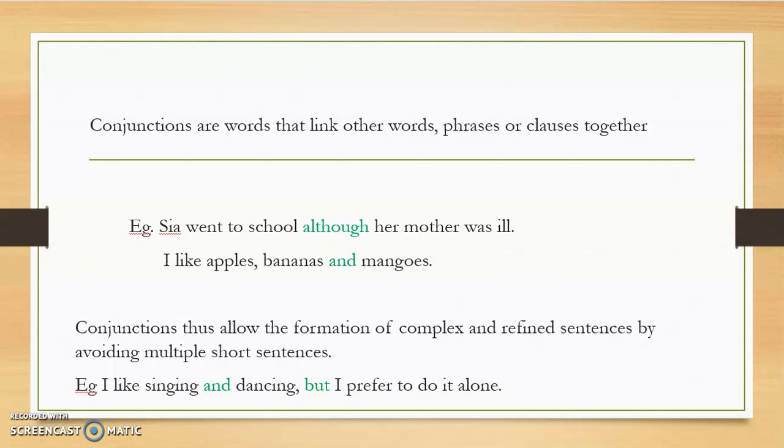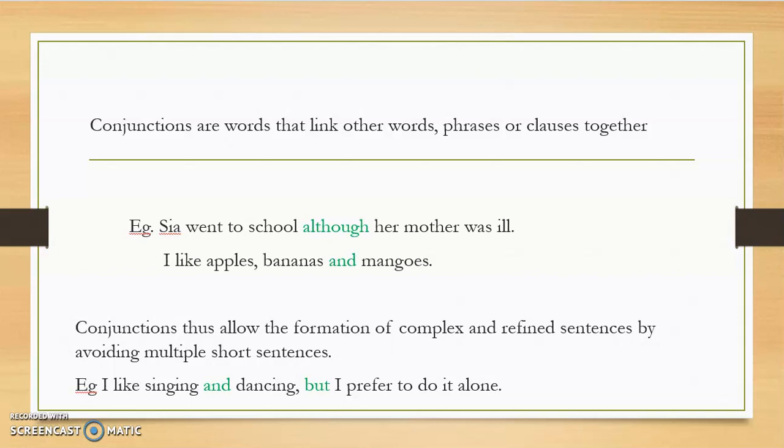For example, Sia went to school although her mother was ill. If you analyze the sentence given here, we understand that there are two sentences. Sia went to school being the first one, her mother was ill being the second one. So, using a conjunction although, we have combined the two sentences together.